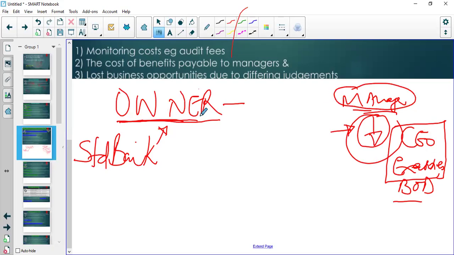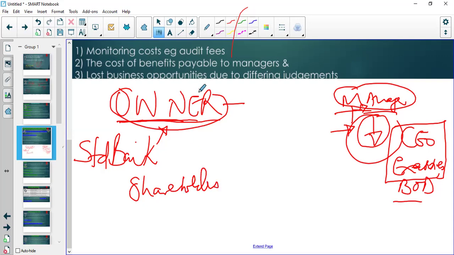So how do you make sure that that particular individual is going to act in the best interests of the shareholders? We have the shareholder and the management, and you would like to make sure that the management is going to act in the best interests of the shareholders, right? I've spoken about the possibility that the manager will not act in the best interests of the owner.